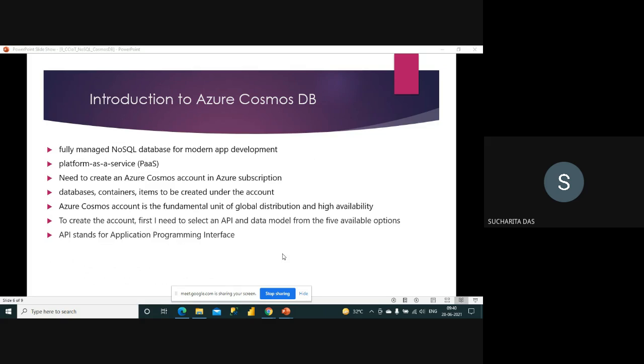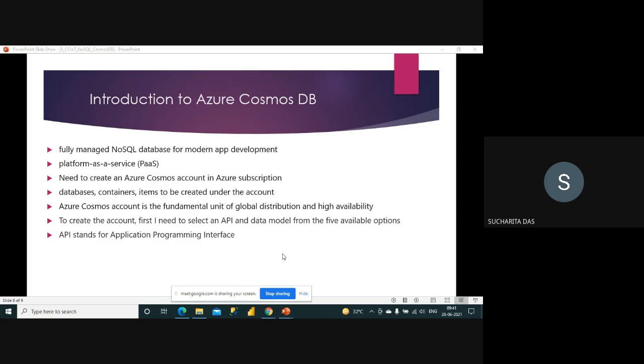You need to create an Azure Cosmos account in your Azure subscription. So whenever you are thinking that, okay, I will use Cosmos DB, the first thing you have to do is, of course, you should have your subscription and you have to create an Azure Cosmos account. Inside the account you have to create a database. Inside the database you have to create a container. Inside the container you have to create an item.